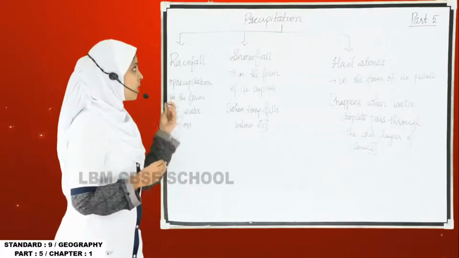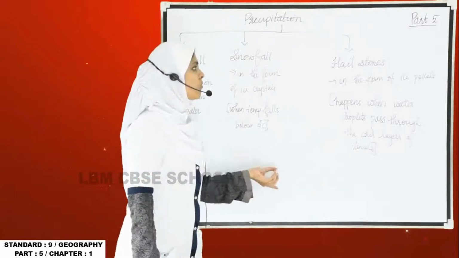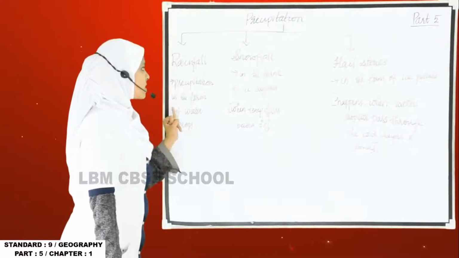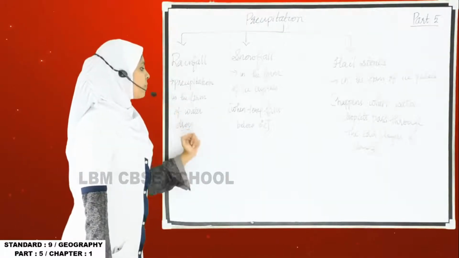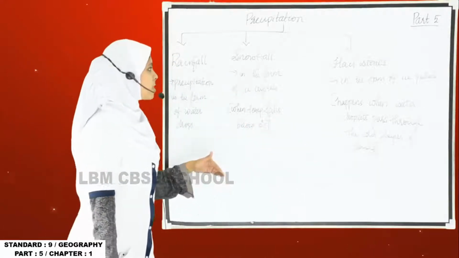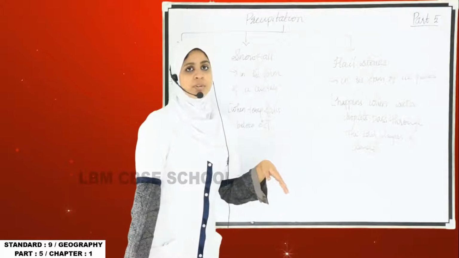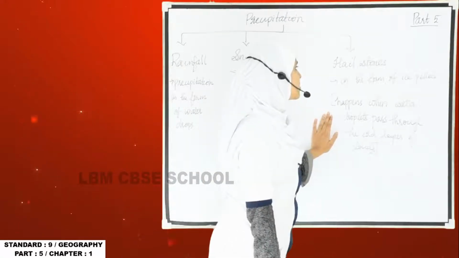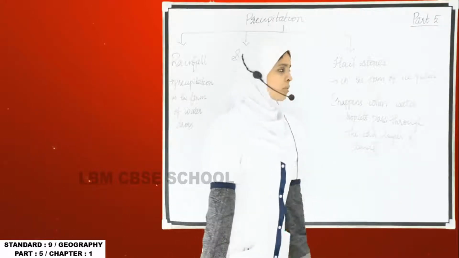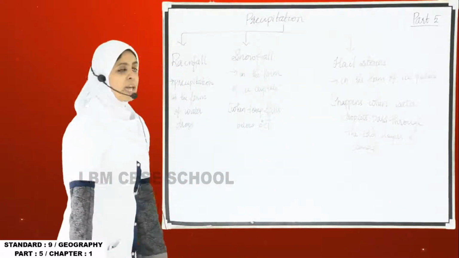So precipitation is divided into three. The first one is rainfall, the second one is snowfall, and the third one is hailstones. Rainfall is the precipitation in the form of water drops, and snowfall is when, in some places, the temperature falls below 0 degrees Celsius and the precipitation happens in the form of ice crystals. And in the third one, hailstones, when water droplets pass through the cold layers of clouds in the atmosphere, ice pellets are formed, and the precipitation in the form of ice pellets is known as hailstones.